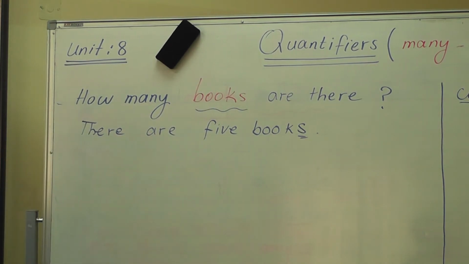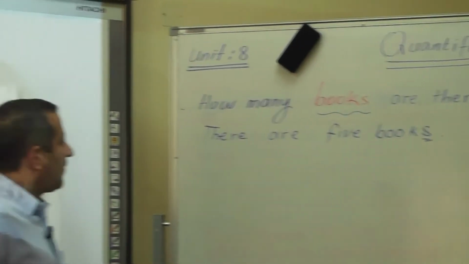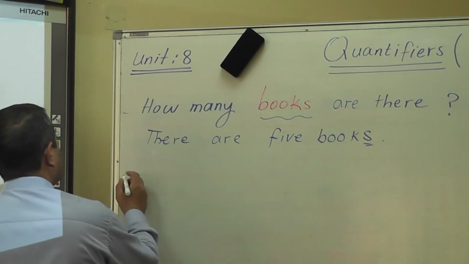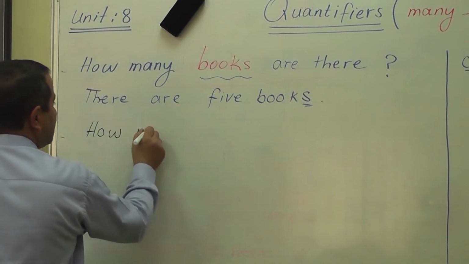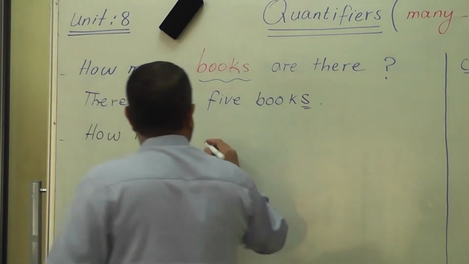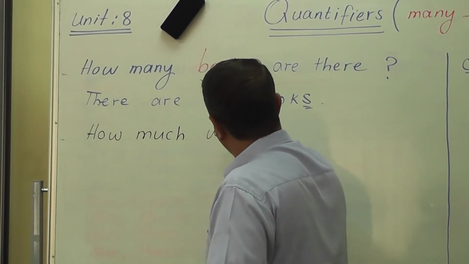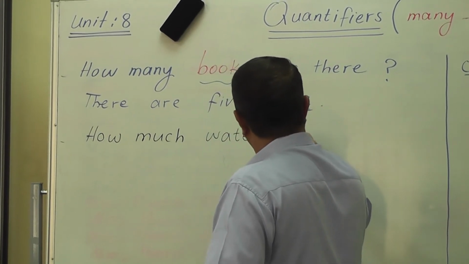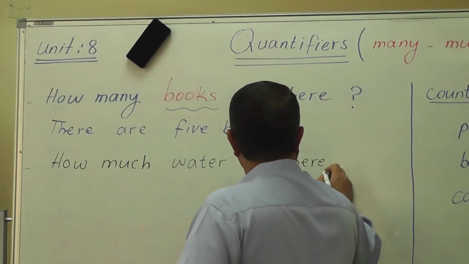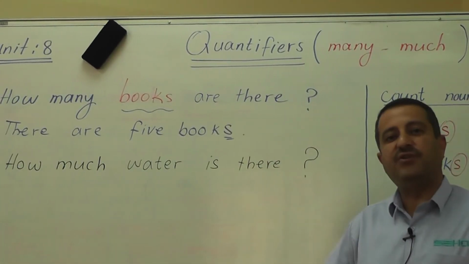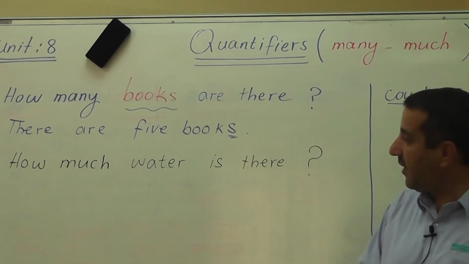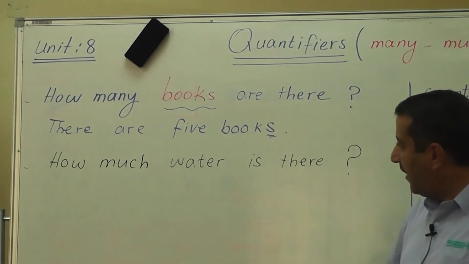Another example, if you ask about the quantity of something that is uncountable, we use how much. For example, you say, how much water is there? How much water is there, okay? Or how much water do you have? Or how much water is there in the river, okay? These are all questions about a noun that is uncountable.